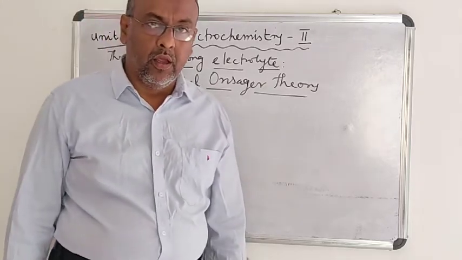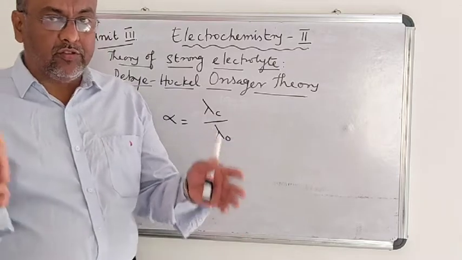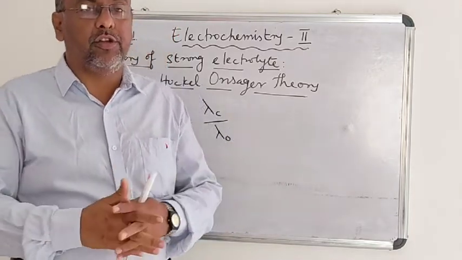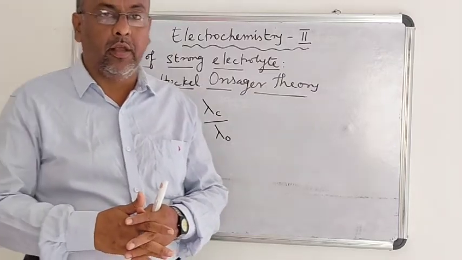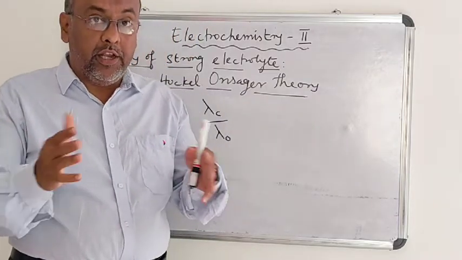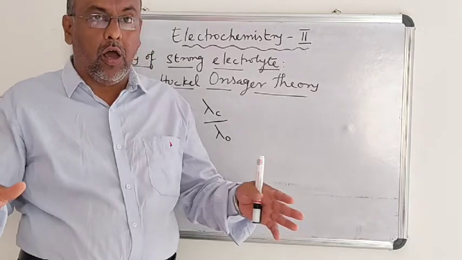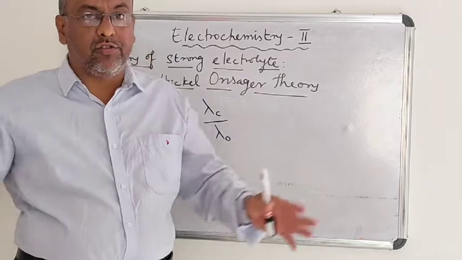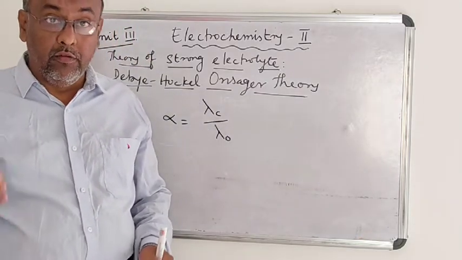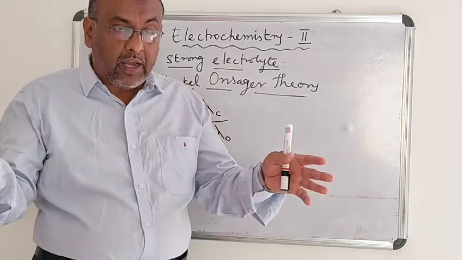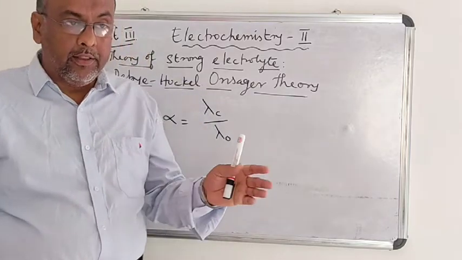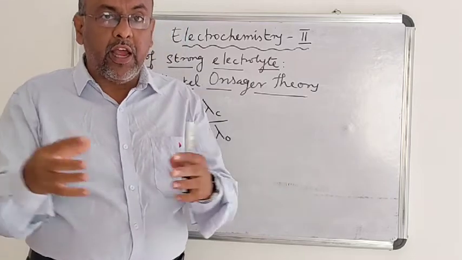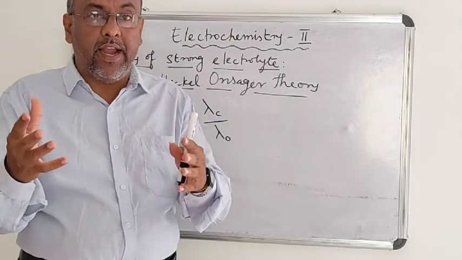That is, when the strong electrolyte is dissolved in a highly concentrated solution, what happens? Even though the degree of ionization is unity, and all the molecules are completely dissociated in the form of ions, because of this highly concentrated solution, the ions come closer to each other and the interionic forces of attraction get dominant.